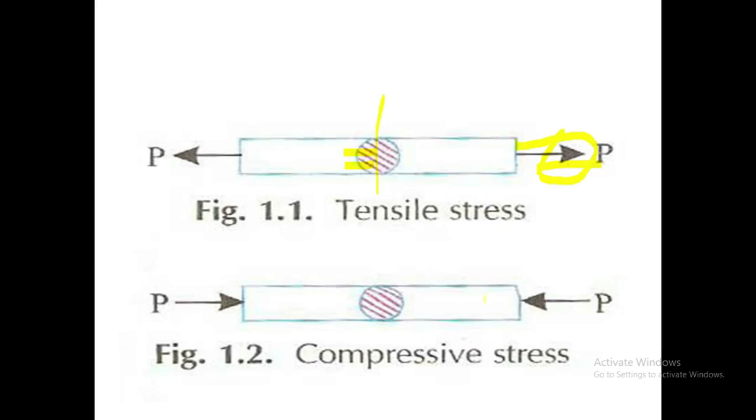This is a rectangular body. On the rectangular body, one compressive force is applied, and this compressive force is a direct force or direct load, because its line of action coincides with the axis of the body. Due to this compressive load, internal resistances occur, and due to this internal resistance, stress is developed, and this stress is called compressive stress. It is called compressive stress because the acting load is push type. It is called tensile stress because the acting load is pull type.